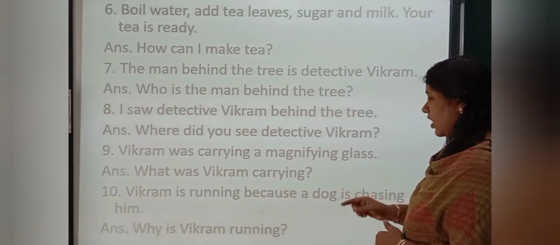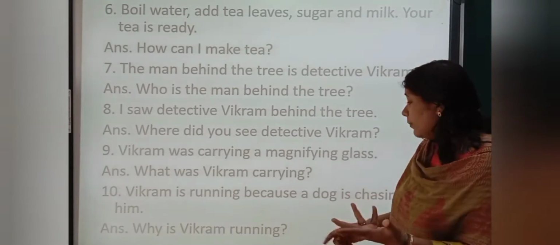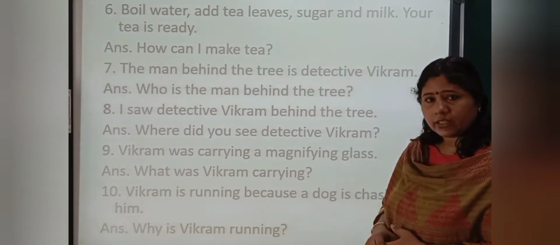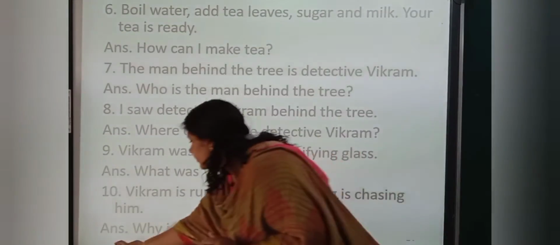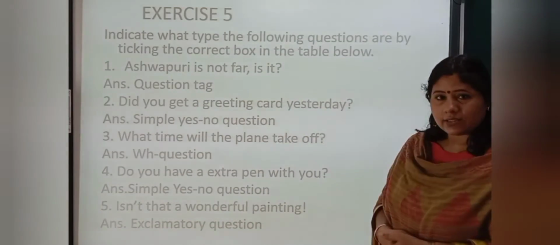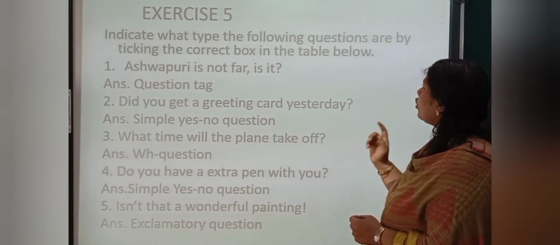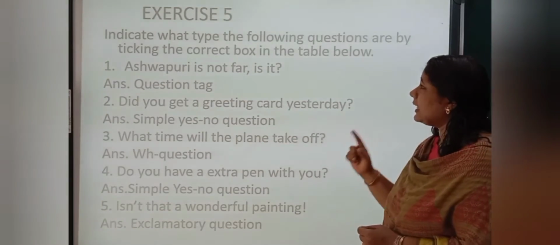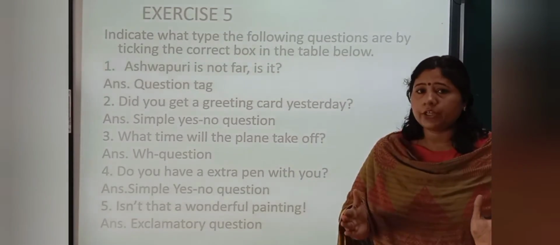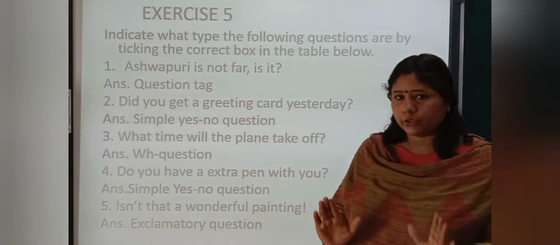Vikram is running because a dog is chasing him. Why? Because. So reason, why. Why is Vikram running? Okay. Now, our next exercise, our last exercise of this chapter, exercise 5. Indicate what type the following questions are by ticking the correct box in the table below. Children, this is given in the table form in your textbook. I am here sharing direct answer with you.